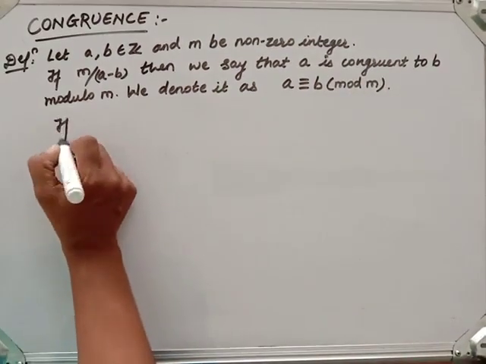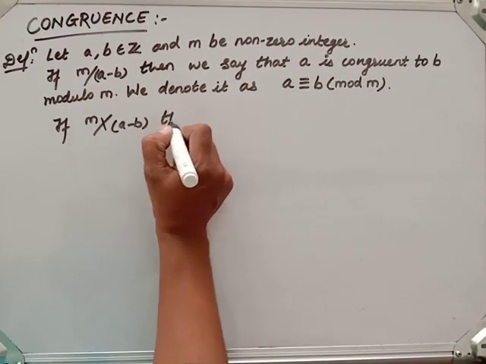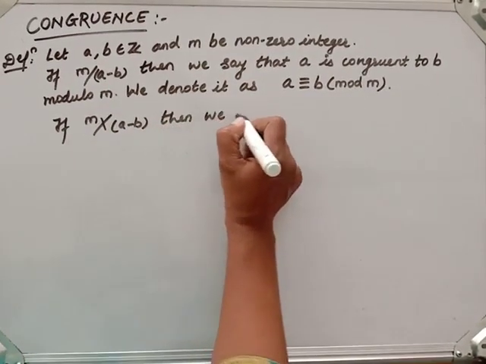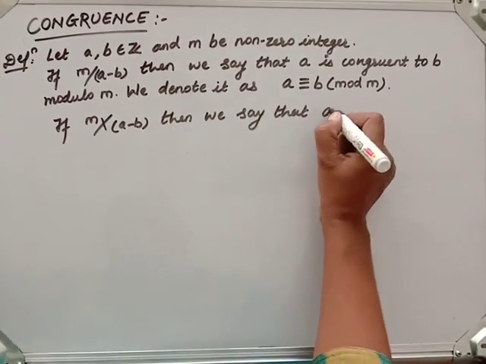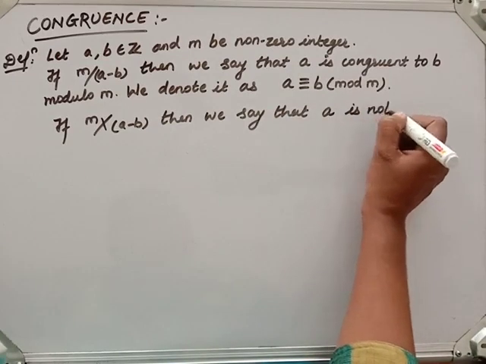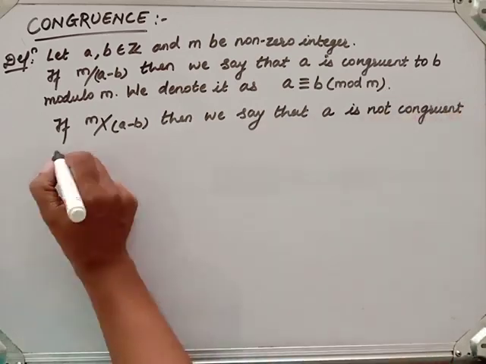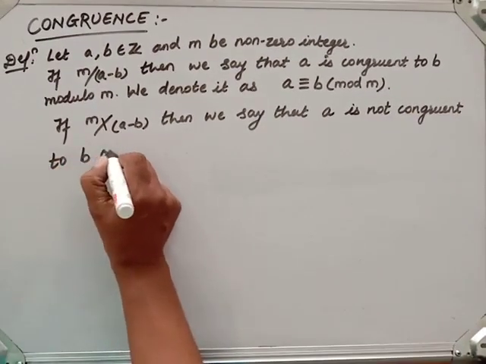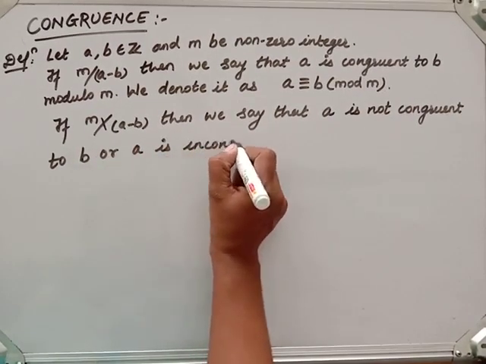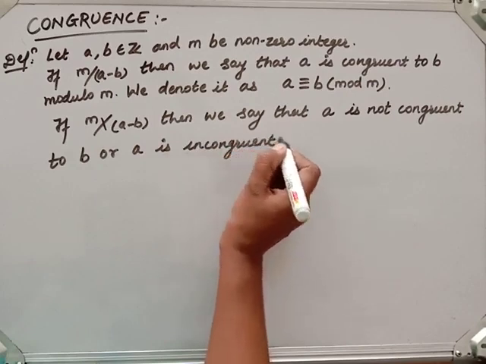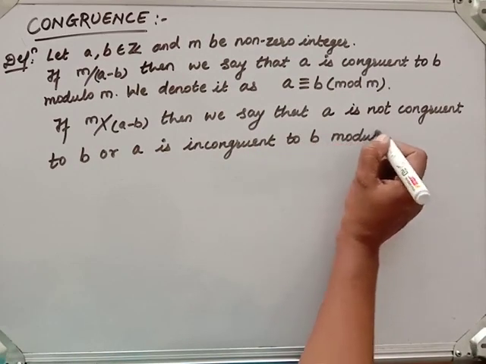Now if m doesn't divide a minus b, then we say that a is not congruent, or incongruent, to b modulo m.